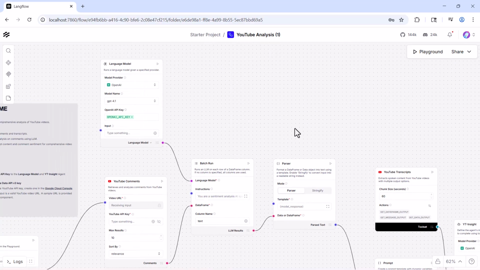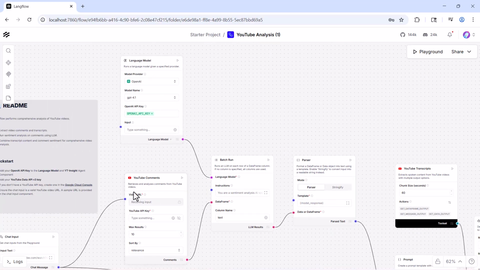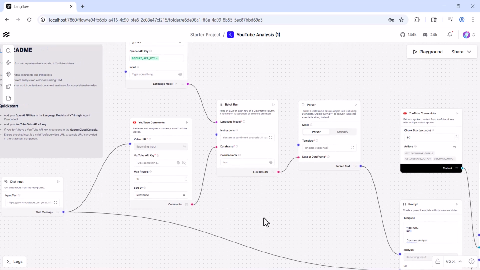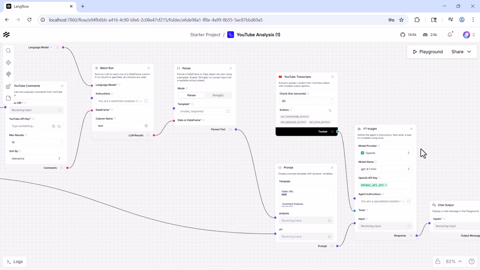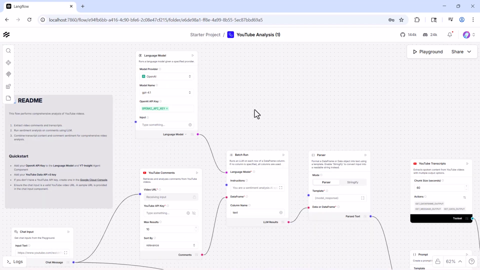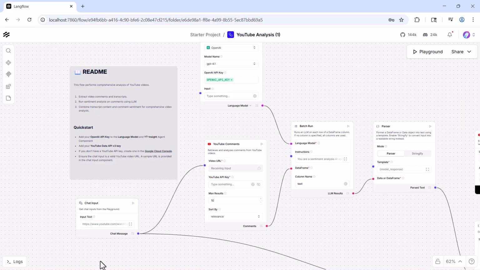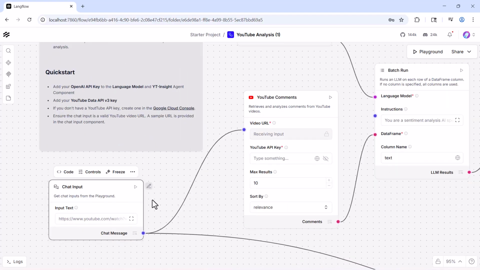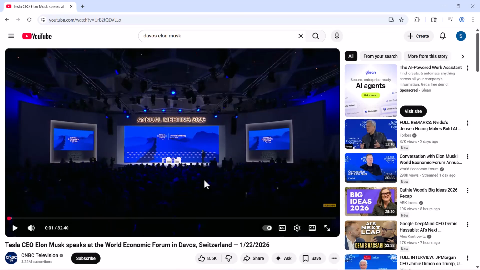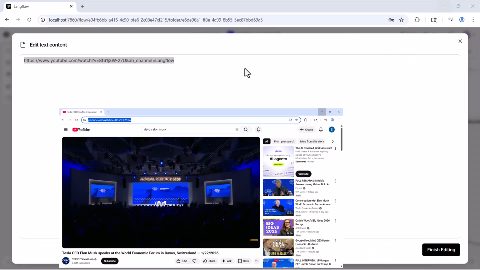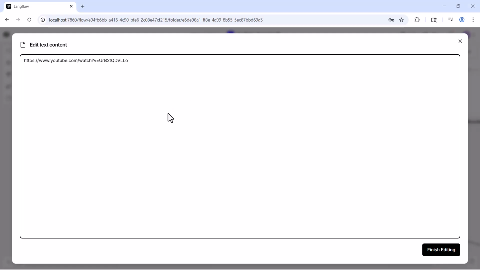And now if you see here, this is our language model, right? And then here YouTube comments and chat input, batch run, parser, YouTube transcripts and prompt, YouTube insight and chat output, right? So let's go through one by one. Let's start here. If you see the chat input, if you click on this, you can see this is where you can provide the YouTube URL. You can provide any URL here. For example, I'm just taking Elon Musk's speech at Davos. Let me copy this, and you can paste any YouTube URL here.